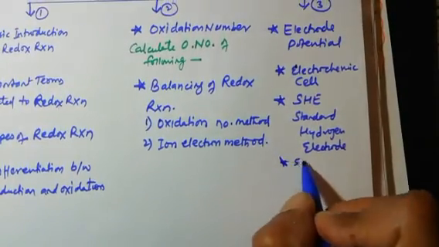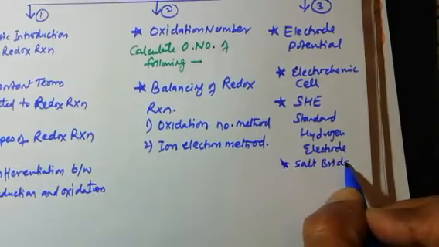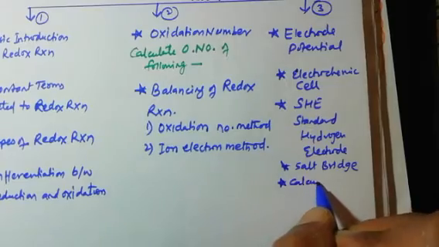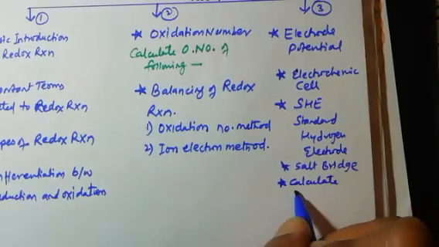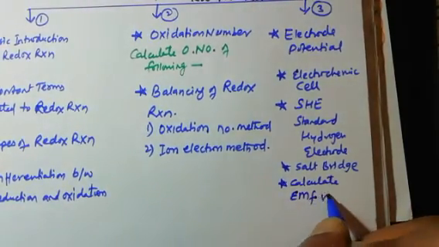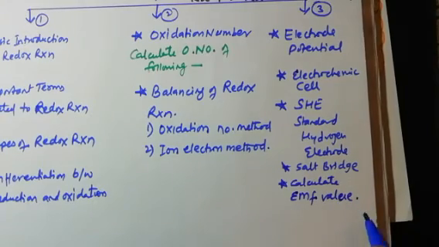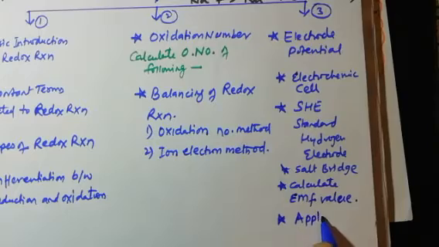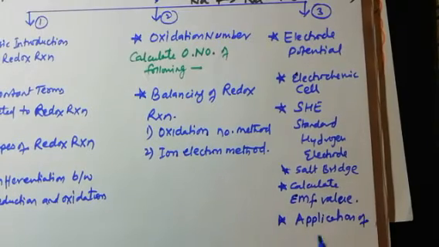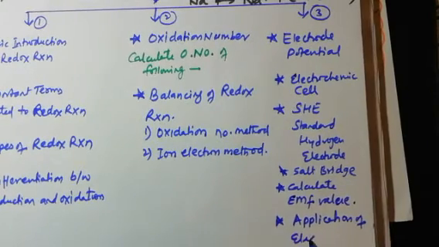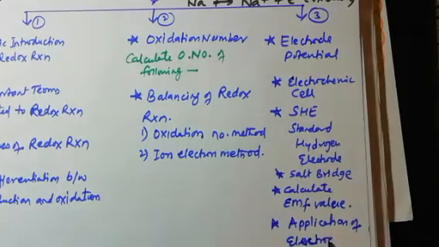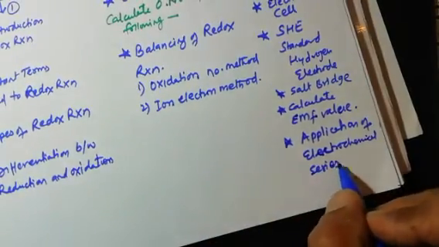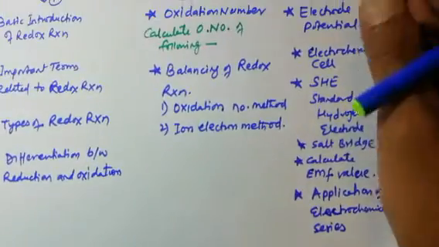Okay, then we will talk about the salt bridge, which connects the containers of the cell. We will calculate the EMF value of the cell, electromotive force value of the cell. And last we will talk about applications of the electrochemical series. Okay, with this the chapter is finished.